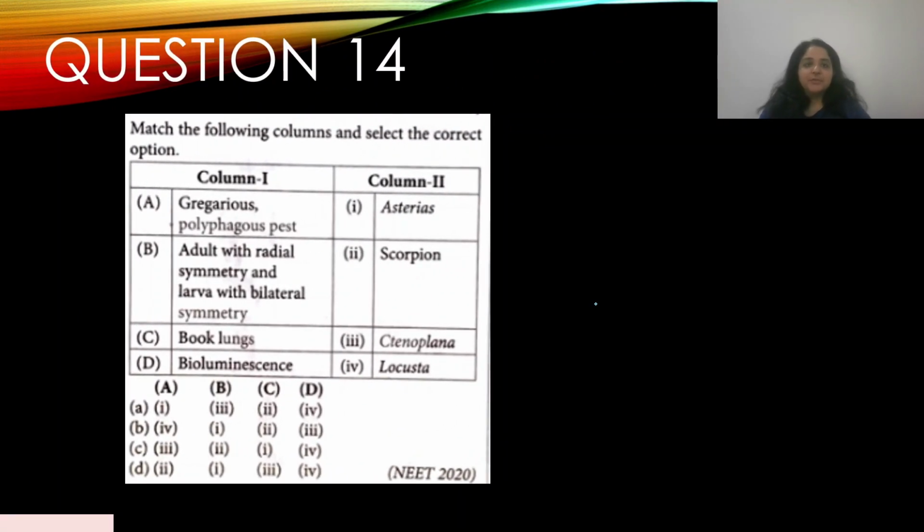Okay, question number 14. Match the following columns and select the correct option. So you have A, B, C, and D. Gregarious polyphagous pest, that's locust. Adult with radial symmetry and larva with bilateral symmetry. We just discussed this, so it's Asterias. Book lungs, that's scorpion. Bioluminescence is Ctenoplana. This appeared in NEET 2020. So it's A4, B1, C2, and D3. Answer is B.